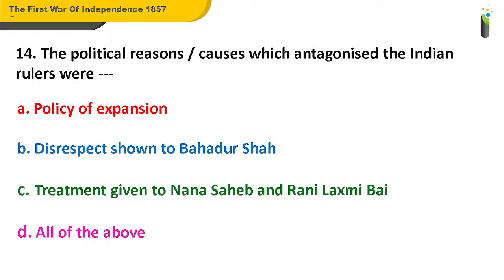What should be the answer for question number 14? Well, the answer for this question is D, all of the above. So, policy of expansion, the disrespect shown to Bahadur Shah, the treatment given to Nana Sahib and Rani Lakshmibai, all of these were the reasons or the causes which antagonized the Indian rulers.